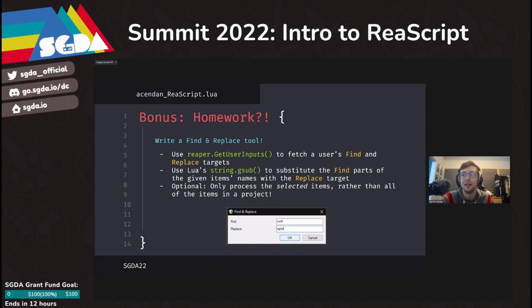So if you are interested, after this, you can go ahead and write one by using reaper.getUserInputs to fetch the inputs for a user's find and replace targets. You can use the Lua function string.gsub to substitute the find parts of a given item's name with the replace parts. And then optionally, if you wanted to add the ability to process only the selected items instead of all the items in your project, then I encourage you to look into how you might go about doing that. If you end up writing this and want to show me or get a little code review, I am more than happy to do so and tell you what I think does and doesn't make sense.